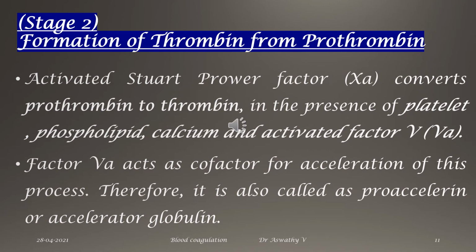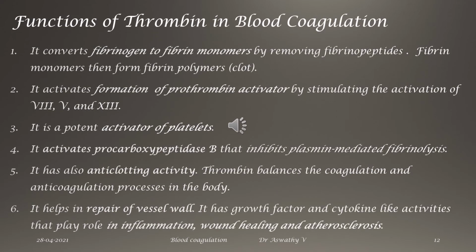We have studied that activated Stuart-Prower factor converts prothrombin to thrombin in presence of platelet phospholipid, calcium and activated factor 5. This activated factor 5 accelerates the process, and so it is called proaccelerin. So that is 5 into 2 is equal to 10. So step 2 is the formation of thrombin, and actually this thrombin has many functions.